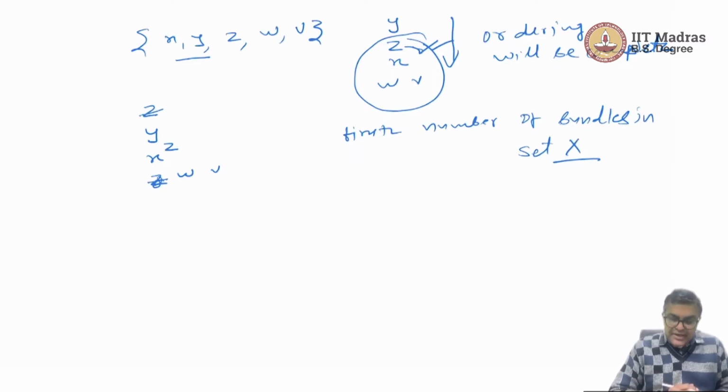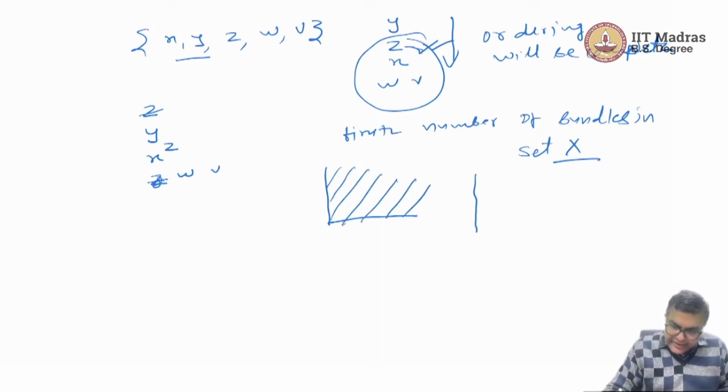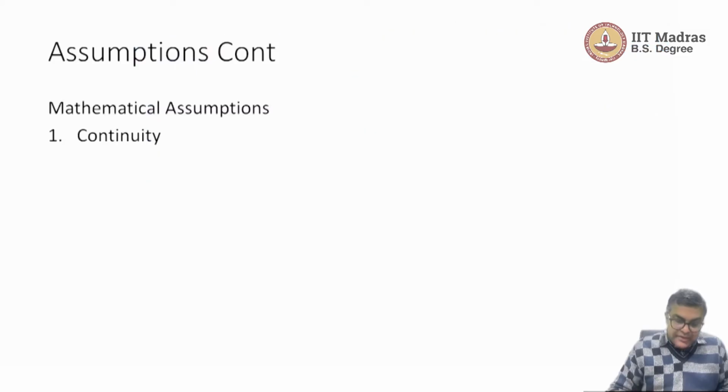So when bundles are infinite in nature, and let us say we have a two-dimensional world, we have a really large number of bundles, and when we are ranking them, we are putting them in one dimension and ordering them in one dimension. Sometimes it may be feasible, sometimes it may not be feasible, but we want this to be feasible all the time, then we need another mathematical assumption, and that is of continuity.